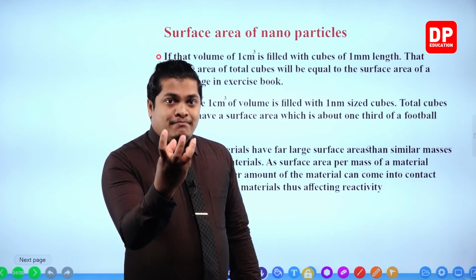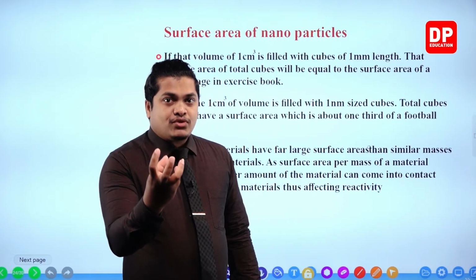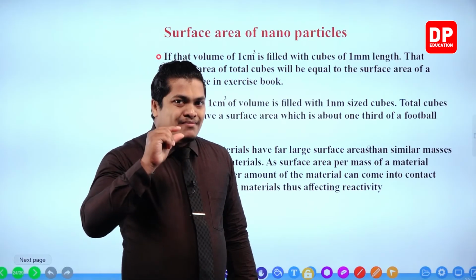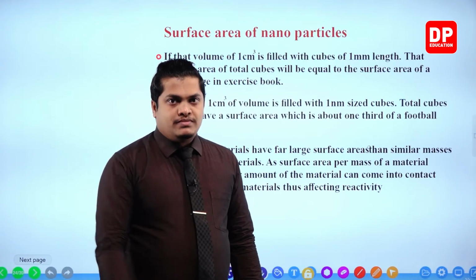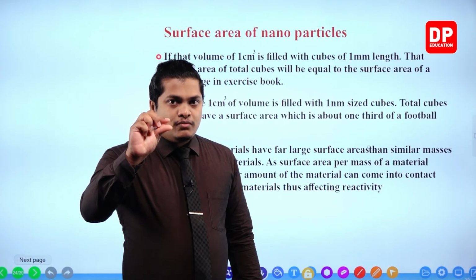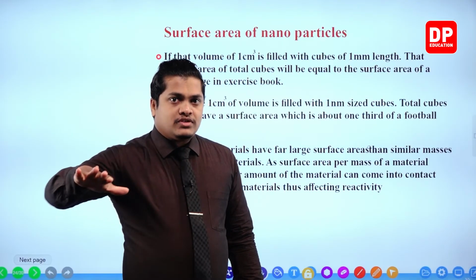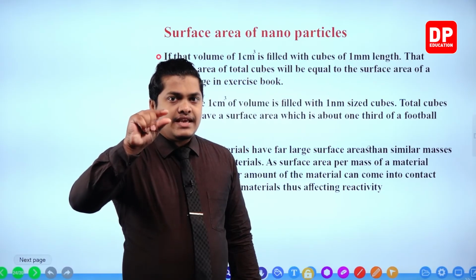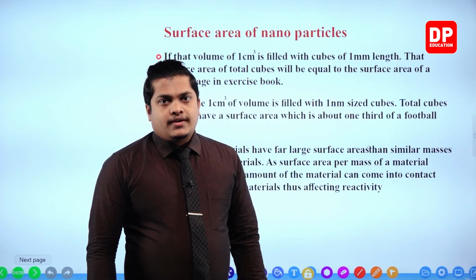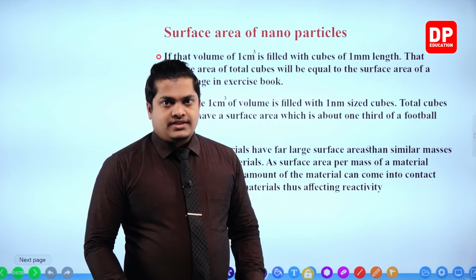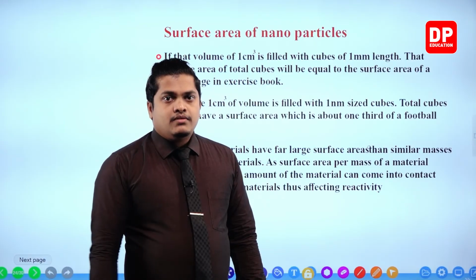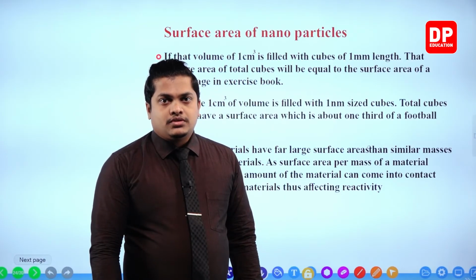So if that 1 centimeter silver cube is cut into 1 millimeter cubes, then considering all of those cubes, the total surface area is enough to cover one single surface of a page of a book.